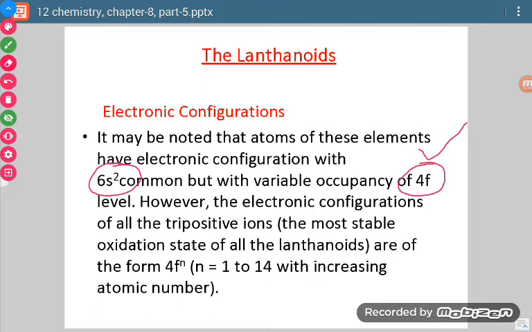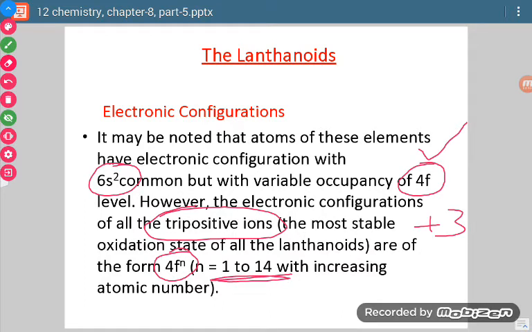Now the most stable oxidation state of lanthanoids is +3. When we talk about tri-positive ions, meaning those lanthanoids in which the oxidation state is +3, they all have an electronic configuration of the form 4f^n, where the n value ranges from 1 to 14.